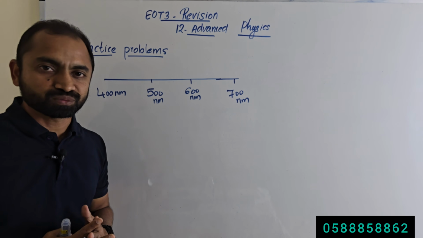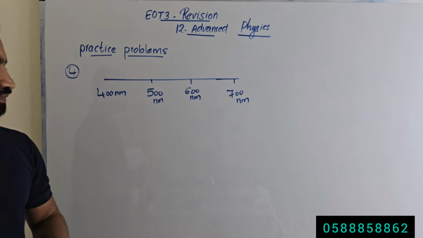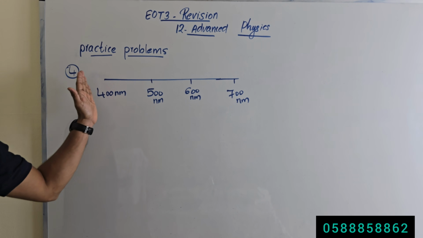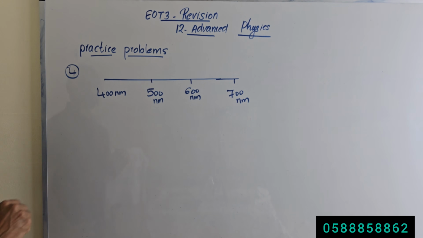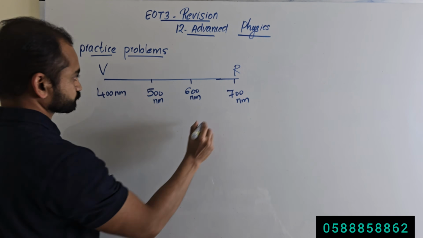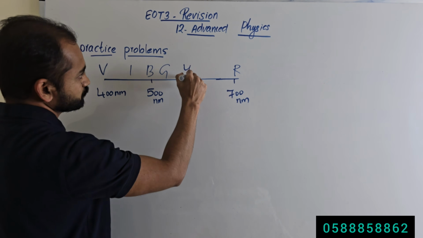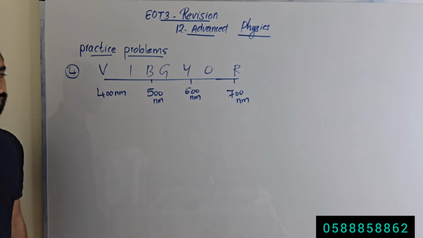Question number 4. Here a visible spectrum is given. So here will be violet color and red color. So it will be VIBGYOR, right? Violet to red. Violet, indigo, blue, green, yellow, orange, red, like this.